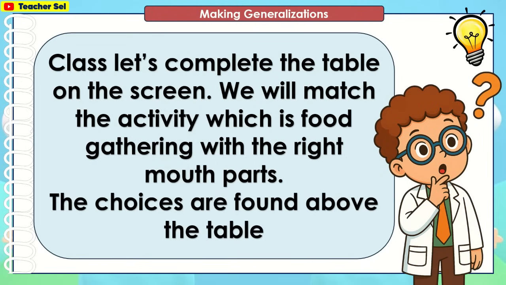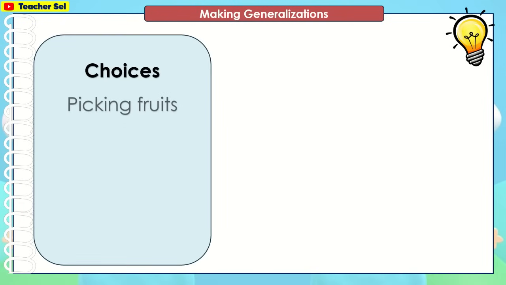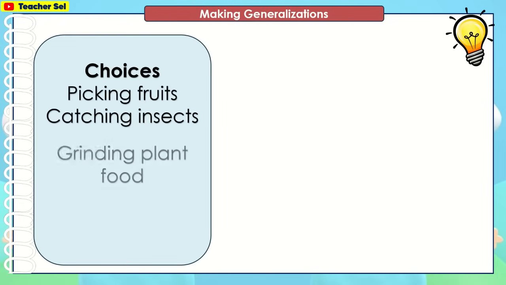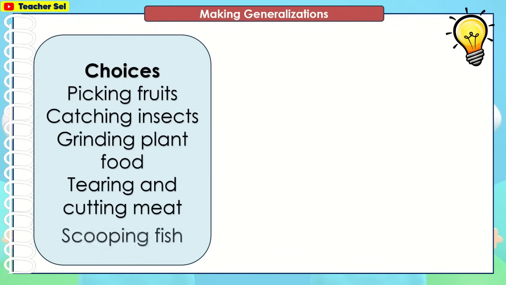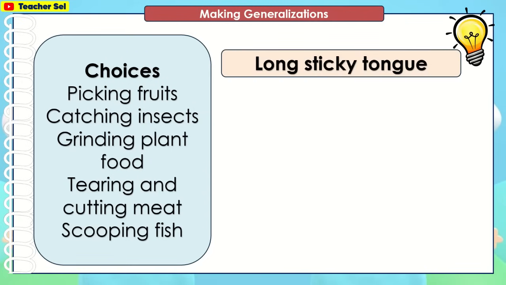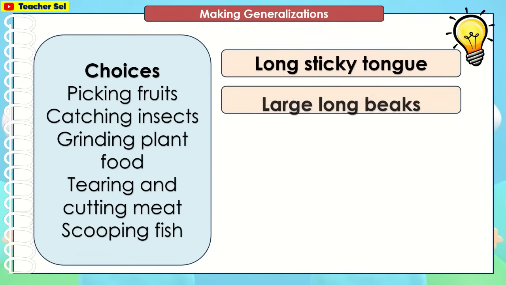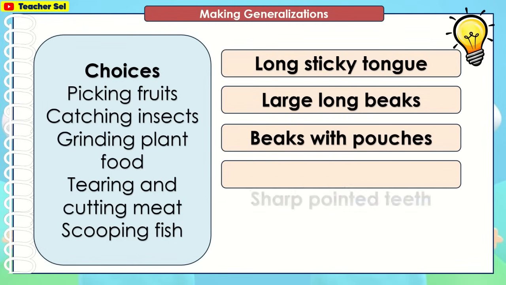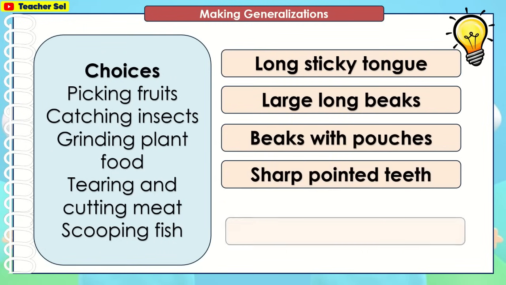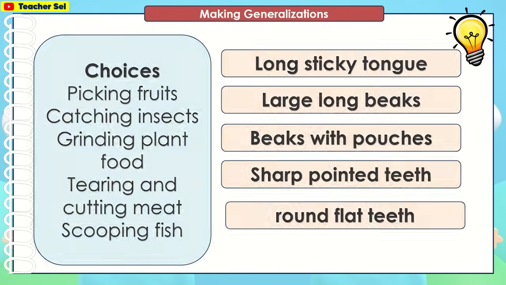The choices are found above the table. Here are the choices: picking fruits, catching insects, grinding plant food, tearing and cutting meat, scooping fish. Long sticky tongue, large long beaks, beaks with pouches, sharp pointed teeth, round flat teeth.